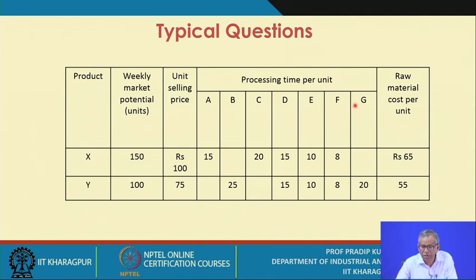That means there are 7 resources, or say 7 work centers or facilities you have. Each one is considered to be a resource.